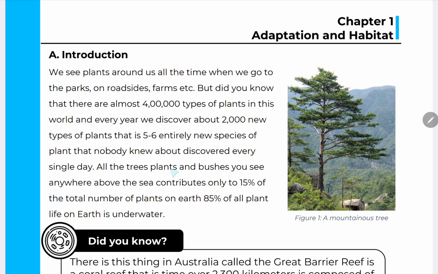All the trees, plants and bushes you see anywhere above the sea contributes only to 15% of the total number of plants on earth. 85% of all plant life on earth is underwater.